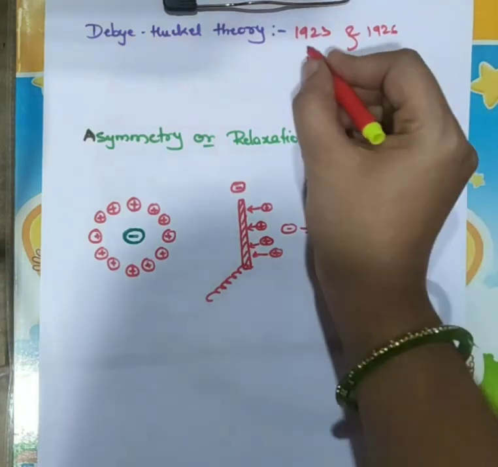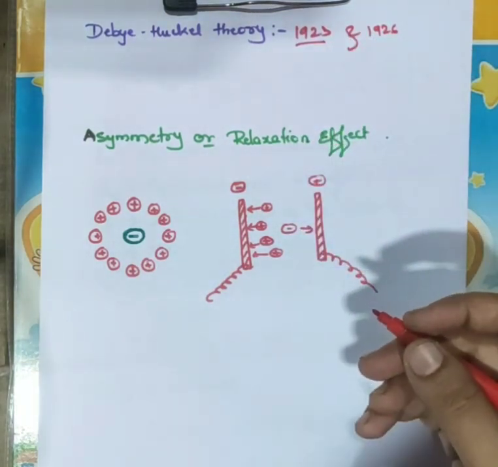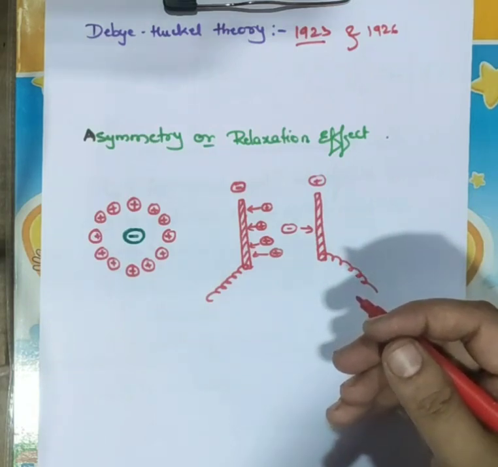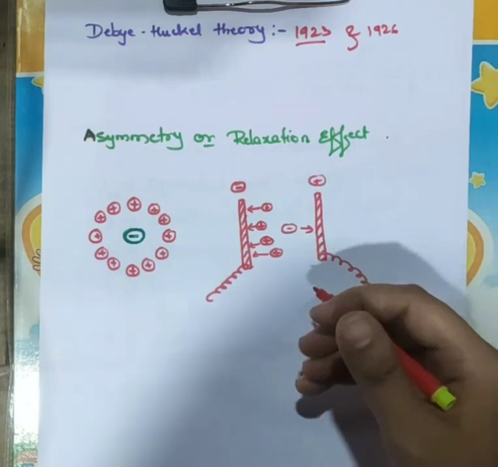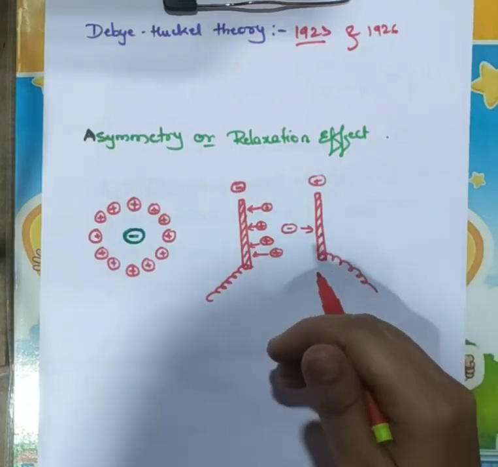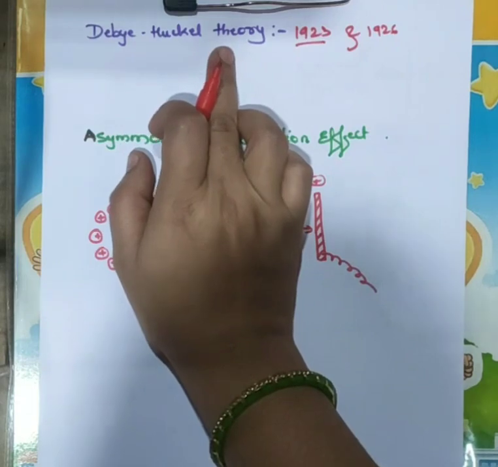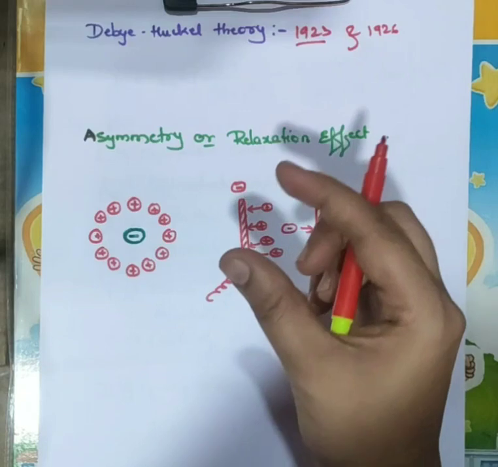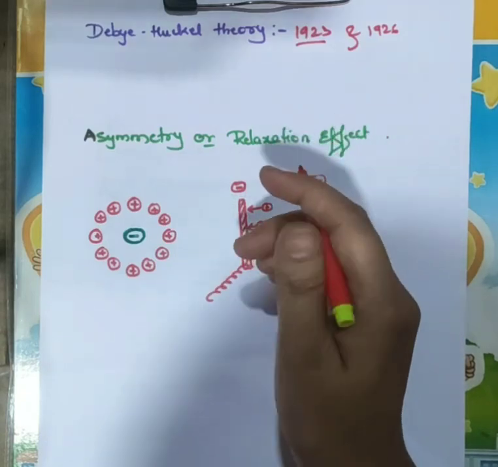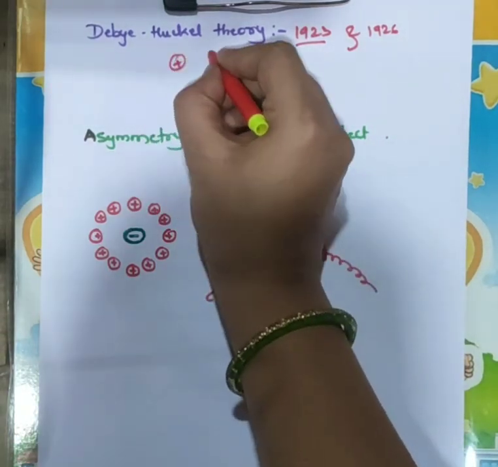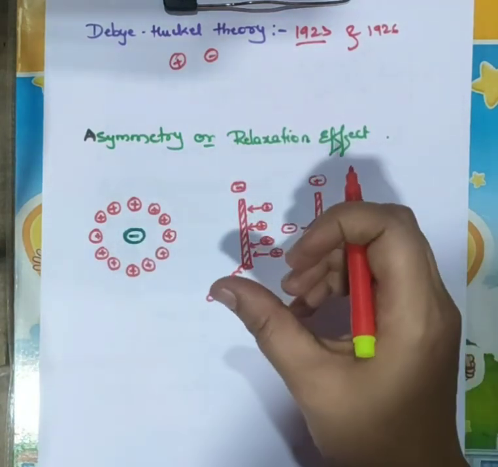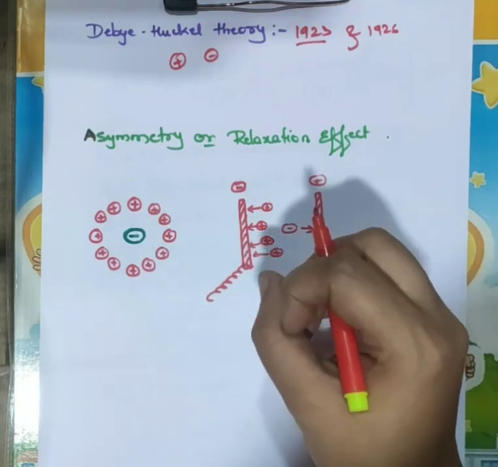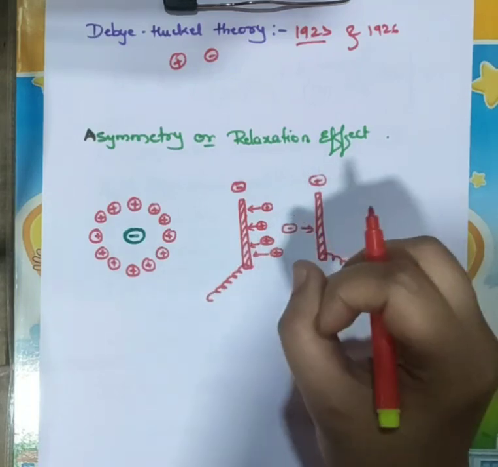Okay, so in 1920 Debye and Hückel gave this theory. And later, in 1926, Onsager put forward the modern theory of strong electrolytes. So this Debye-Hückel theory is for strong electrolytes, which accounts for the electrostatic force of attraction between the ions, meaning positive ion and negative ion. Okay, it tells about the electrostatic force of attraction between the ions.